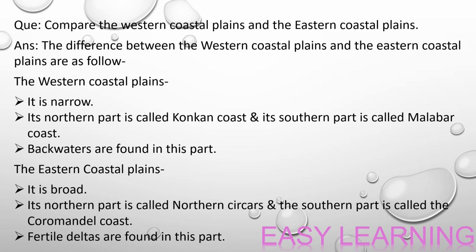The eastern coastal plains: it is broad. Its northern part is called Northern Circars and the southern part is called the Coromandel Coast. Fertile deltas are found in this part.